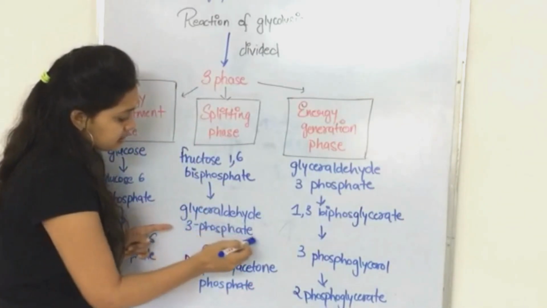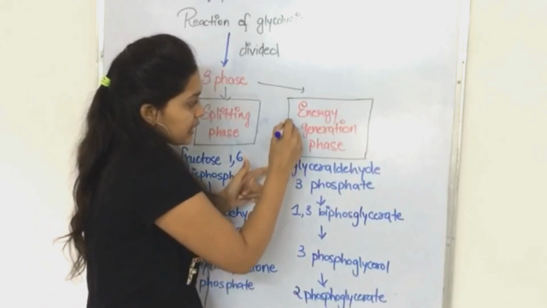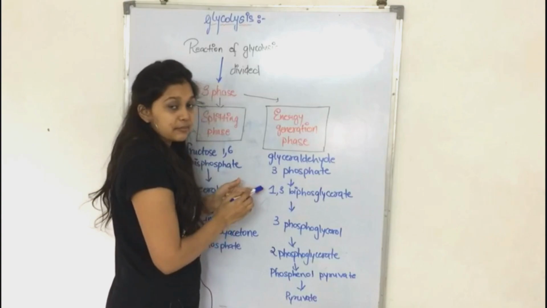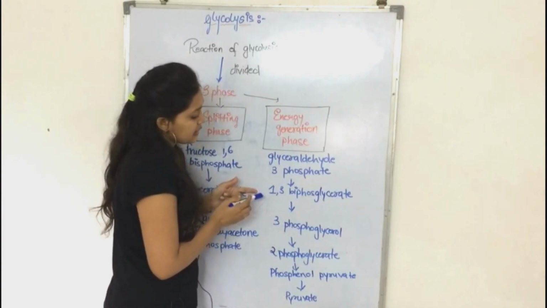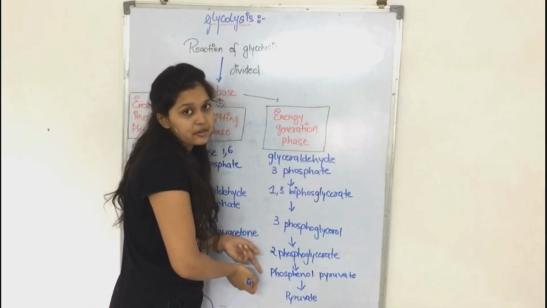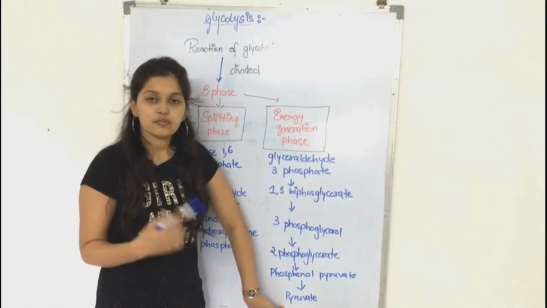Next, glyceraldehyde 3-phosphate will go to energy generation phase, the third phase. Here it will convert into 1,3-bisphosphoglycerate, and then 3-phosphoglycerate, 2-phosphoglycerate, phosphoenolpyruvate, and last we will find the final product, pyruvate.